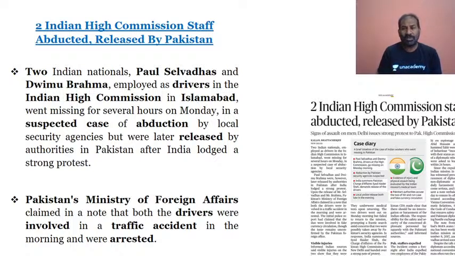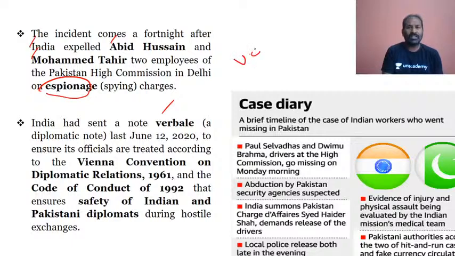But now it has gone to a different level, that the Indian nationals were abducted. Two Indian nationals, Paul Selvadas and Brahma. This is very important: the Vienna Convention on diplomatic relations, that is 1961.